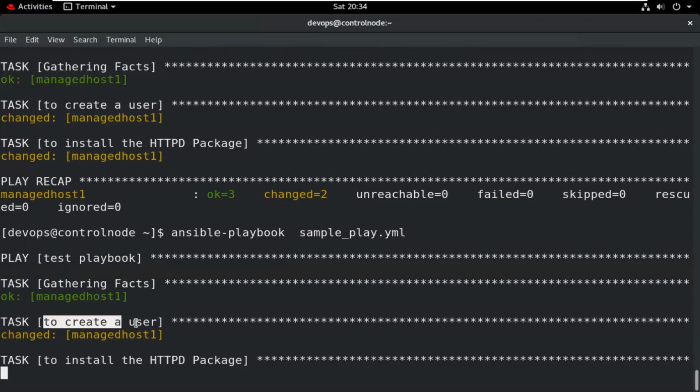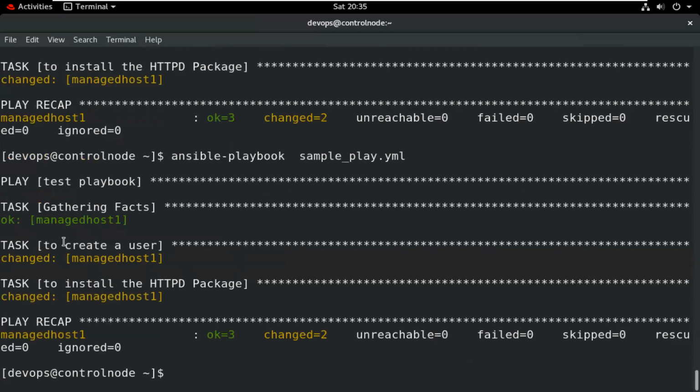So it will show me what is performing on the managed host machine: it will install the HTTP package. So I can understand what task is to be run. So there are two tasks.